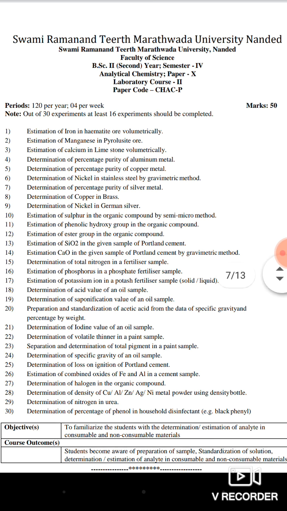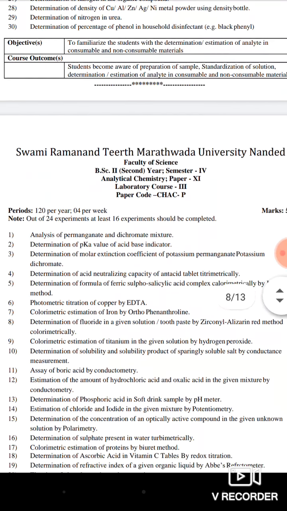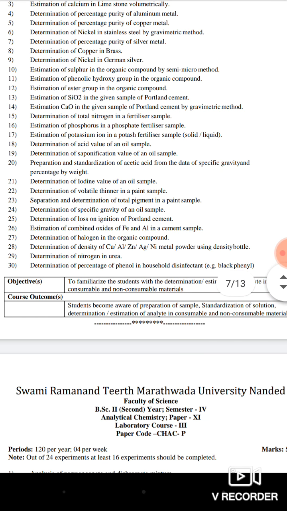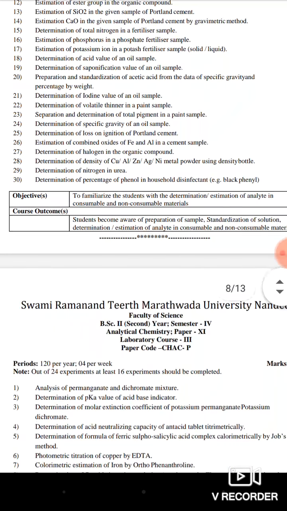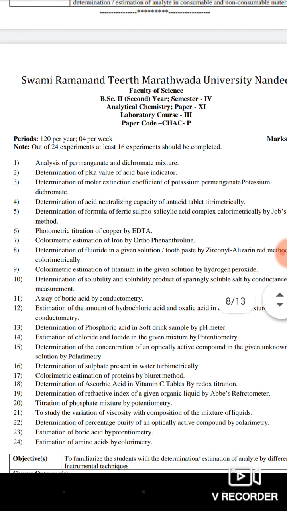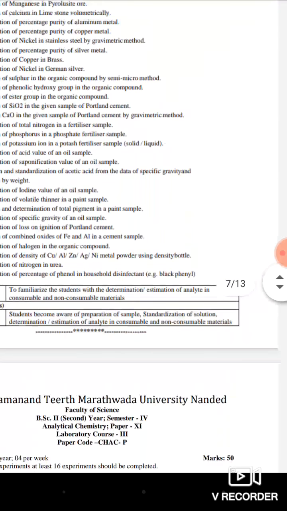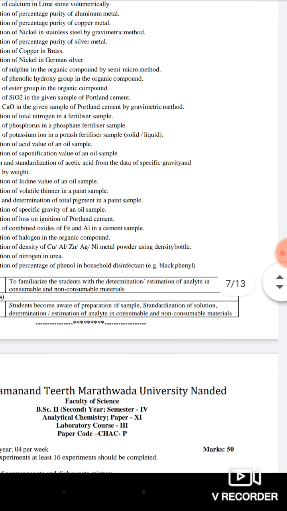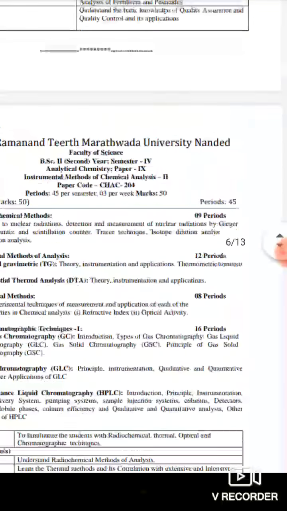So many of the practicals based on paper 6th and paper 7th are given in the laboratory course, that is 9th, 10th and 11th.